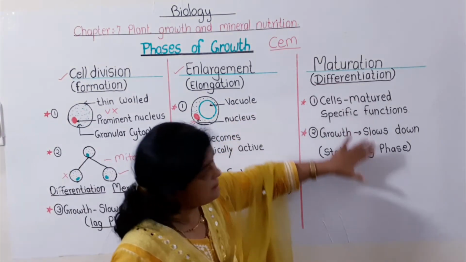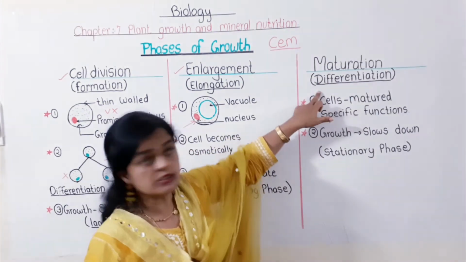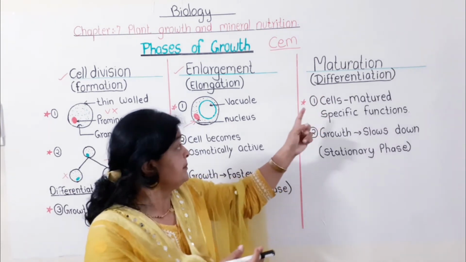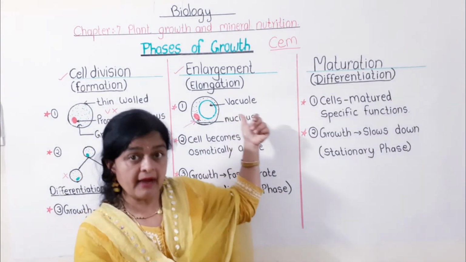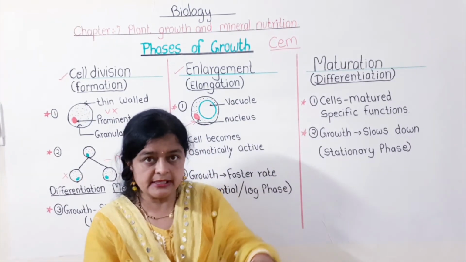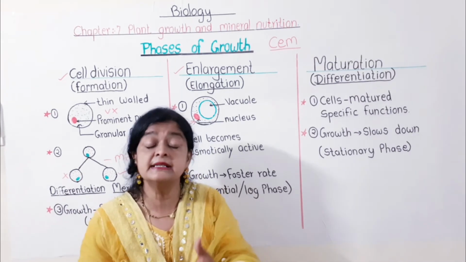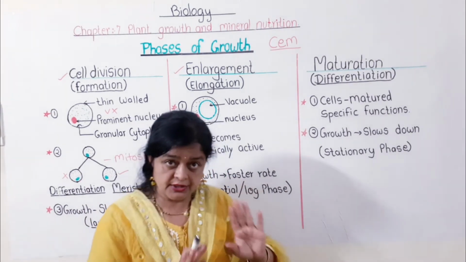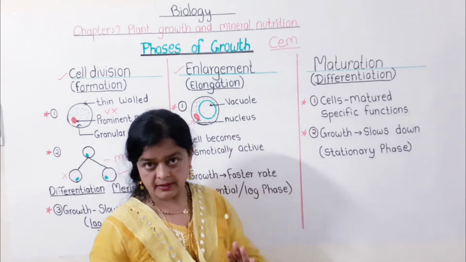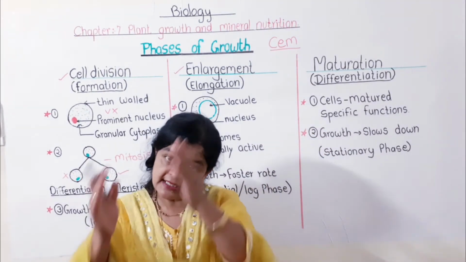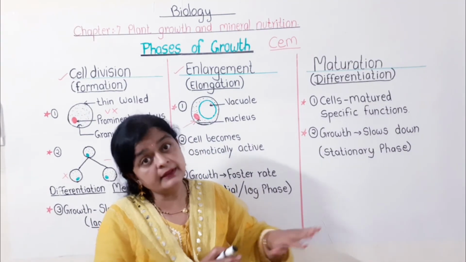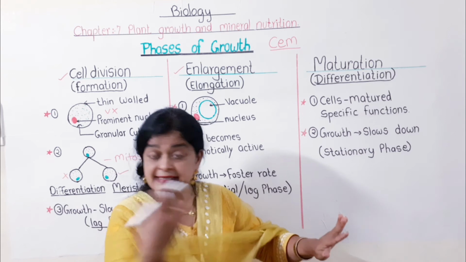Now see, the last phase is the maturation phase, also called the differentiation phase. The name itself indicates what is happening here. The cells are not dividing. Now they are getting matured or differentiated. Some become xylem, some become phloem, parenchyma, collenchyma, sclerenchyma, and they start doing their own function. Suppose the cell gets differentiated or matured into xylem, it will start conducting water. Suppose the cell becomes phloem, it starts conducting food. It means they are not doing cell division now. They started doing their own function other than cell division.